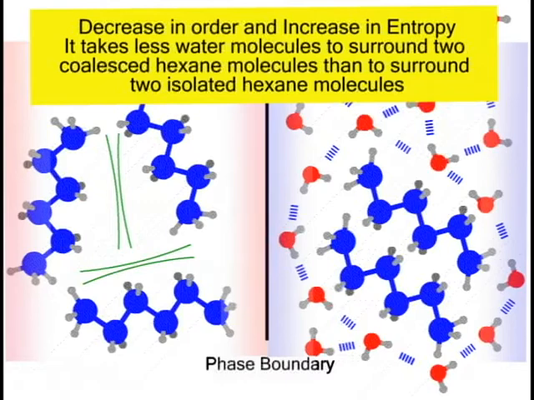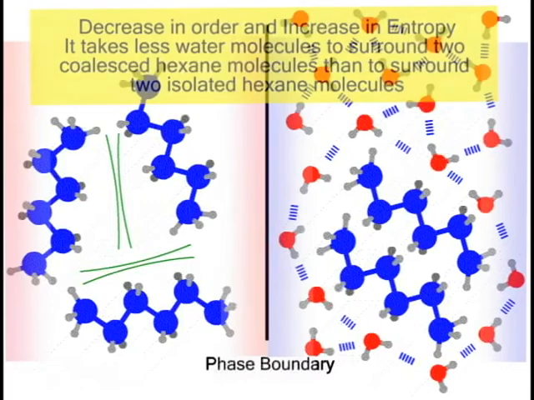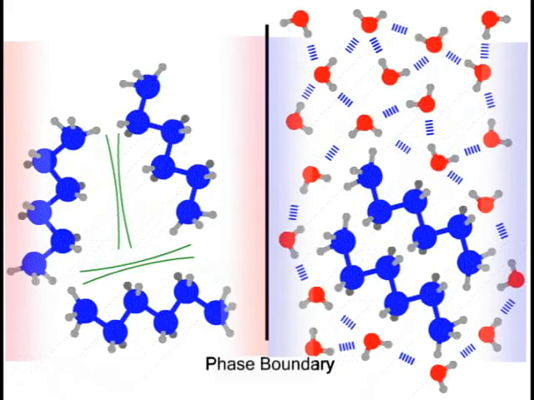Even though the hexane molecules are more ordered when combined, the increase in disorder of the water molecules that become freed from the cage structure is so great that the entropy of the system is greater when the hexane molecules coalesce. Thus, when hexane is added to water, 2 phases will form. However, there is some partial solubility of hexane in water, and water in hexane.